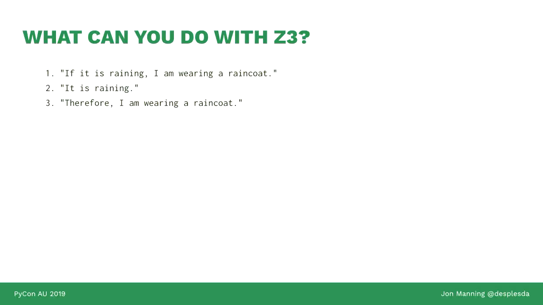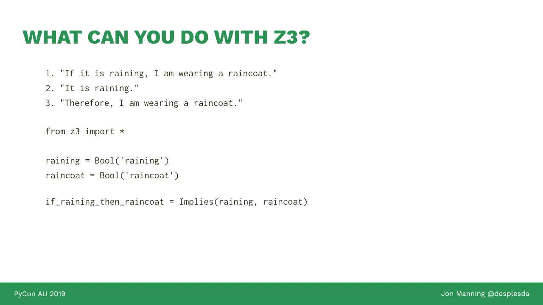Okay, so here's a simple example of the kind of problem that Z3 can solve. Here's a simple logical syllogism. If it is raining, I'm wearing a raincoat. It is raining. Therefore, yeah, that's right. Well done, you logician, you. So we can represent this in code in Python like this. We import from Z3. And we say there are two variables that exist. One's called raining, one's called raincoat. We create a fact about the world: if it is raining, I'm wearing a raincoat. If raining is true, it implies that raincoat is true.